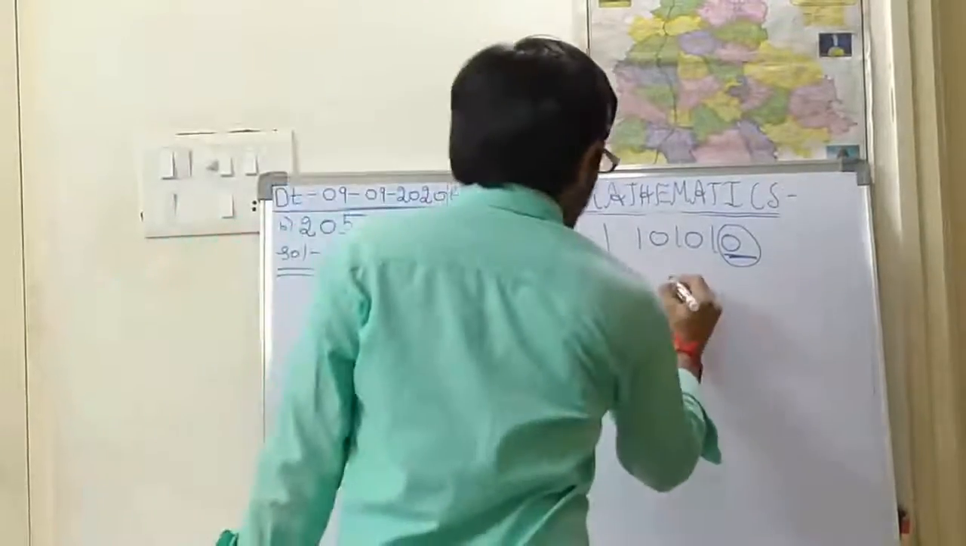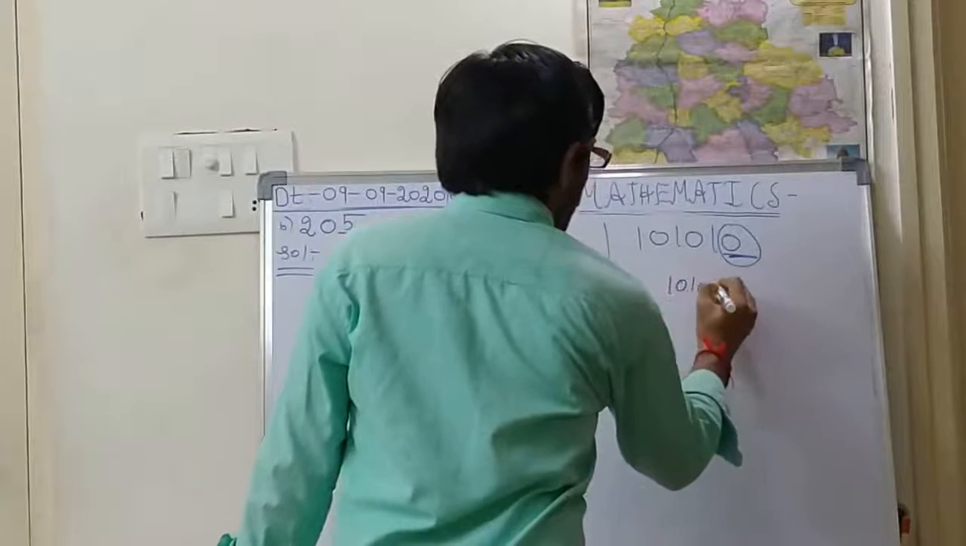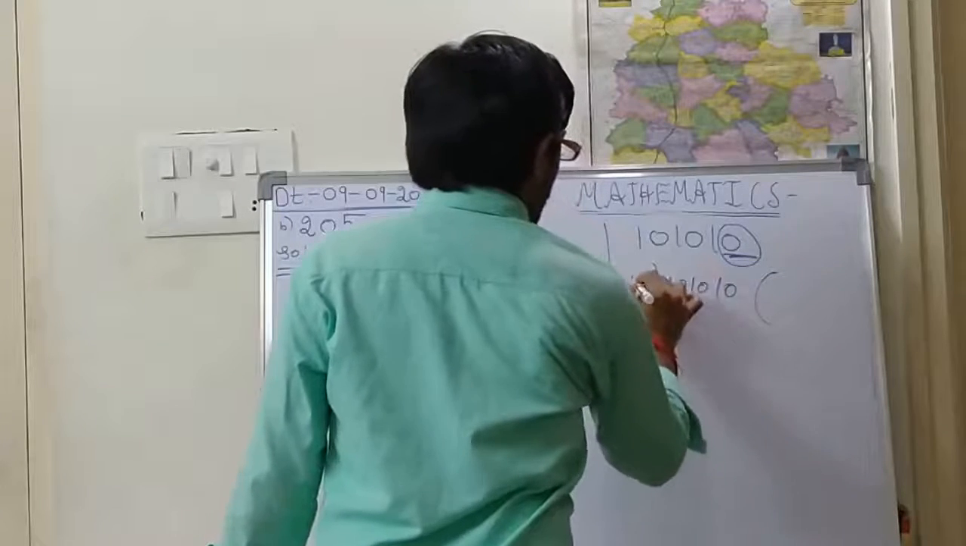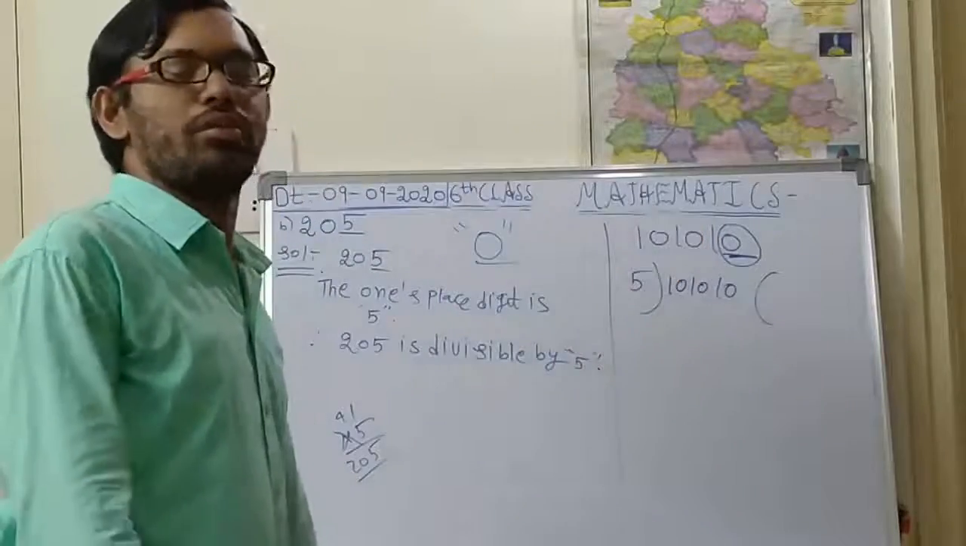Okay, so for this number, how you are supposed to do the calculation, we shall see. Now, with the help of the 5 table, we shall see.